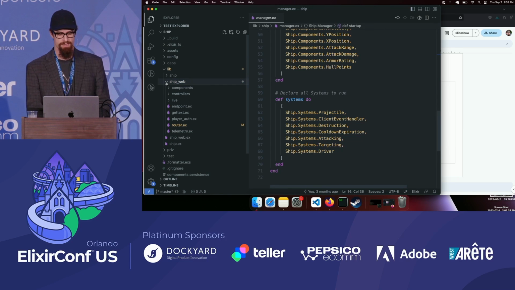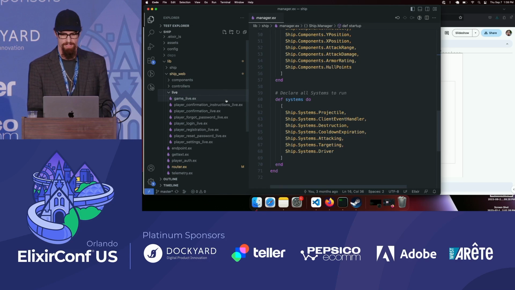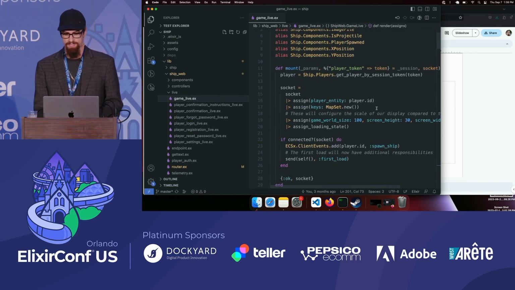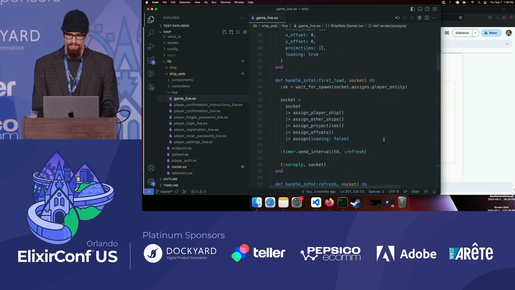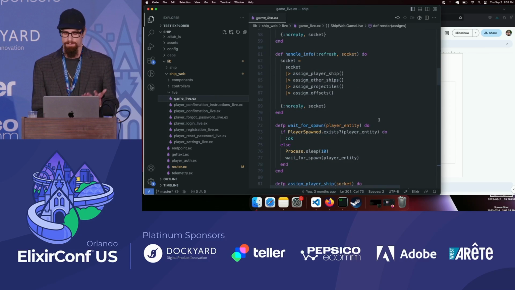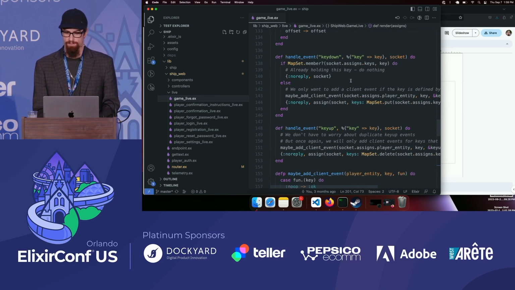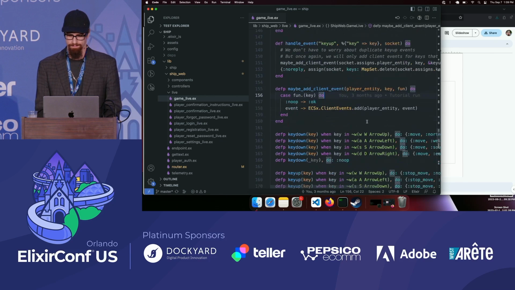So now let's take a look into ship web, the front end. All of this here is just stuff that comes by default with Phoenix, except for the game live. And this is our front end that we've created for the game. So first, we have some authentication going on here for the player to log in and then spawn their ship. We have some logic to keep the front end updated by reading components. Then we have events for key down and key up. And for each one of those keyboard input events, we're going to create a client event with that client events.add.